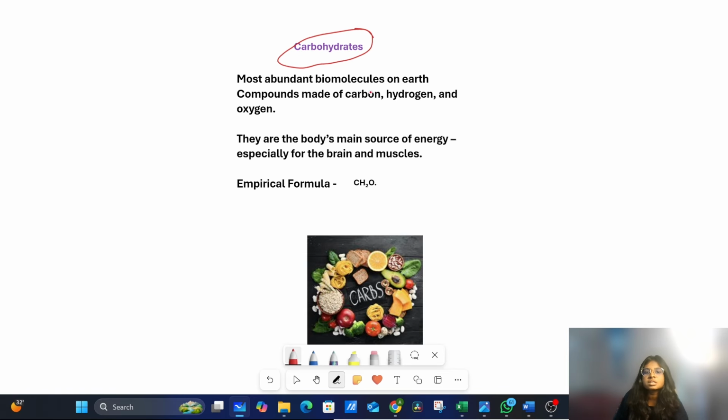Carbohydrates are the most abundant biomolecules on earth. They are made up of carbon, hydrogen and oxygen. Sometimes they contain sulfur or phosphorus, but normally they contain carbon, hydrogen and oxygen. They are the body's main source of energy, especially for the brain and muscles. The empirical formula of a carbohydrate is CH2O.